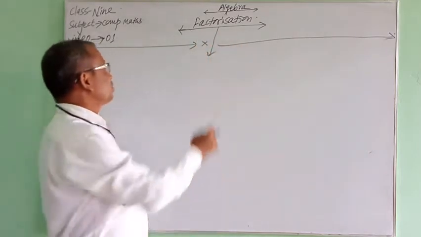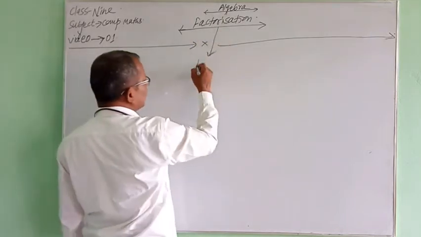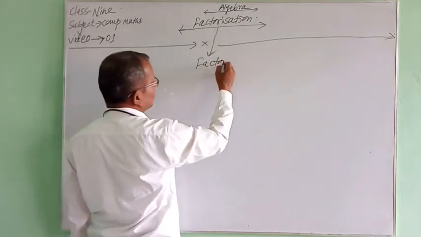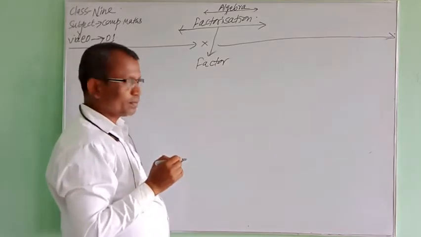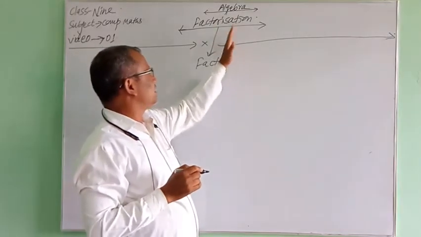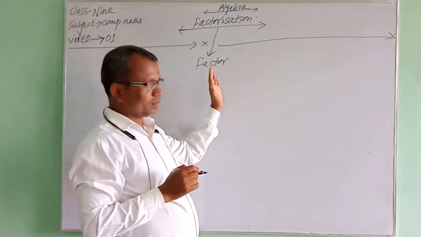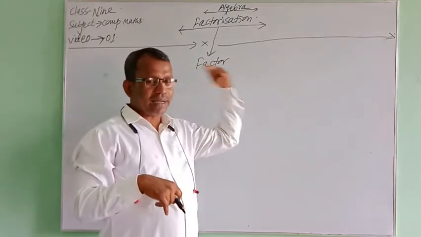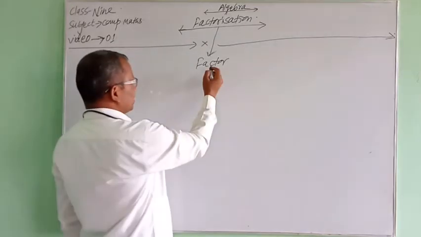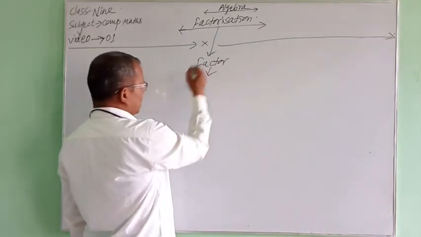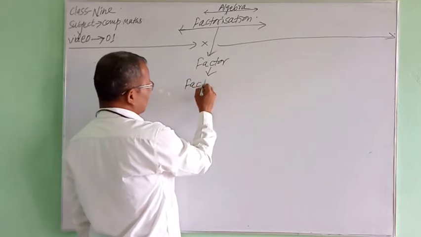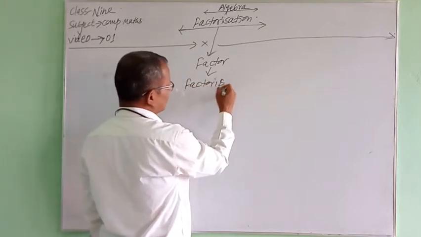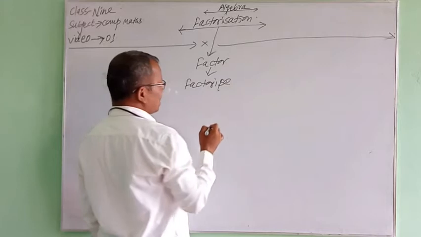The root word of factorization is factor. Factor is converted into factorize.